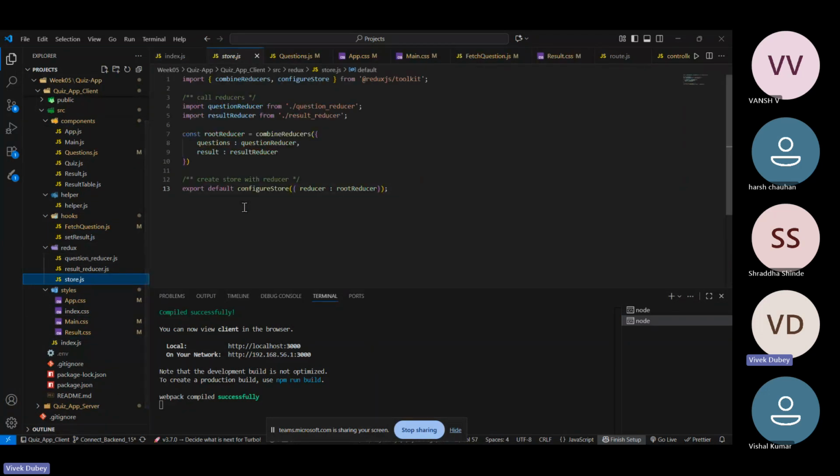In this store, we are creating all the slices. We are telling the store that these are the slices we have to use from here: the question reducer and the result reducer.